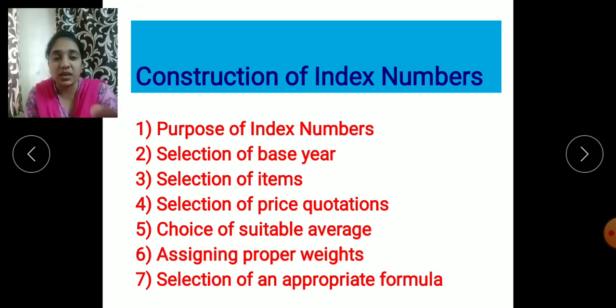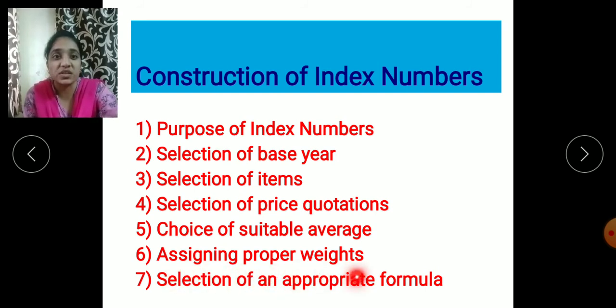Next is assigning proper weights. Assigning proper weight, that means it can be P or Q. That means it may be based on the quantities or it may be based on the values. So all will not have the same weights. Always the weights will change, but it should be done properly.